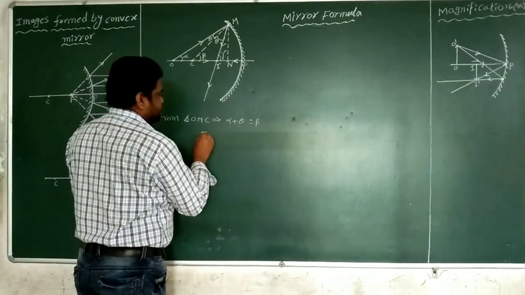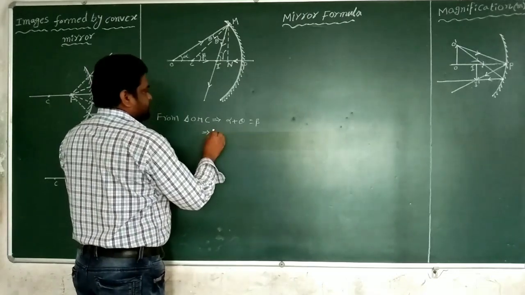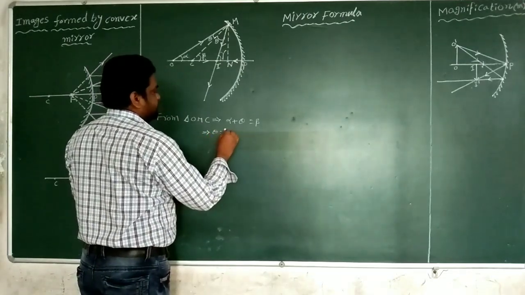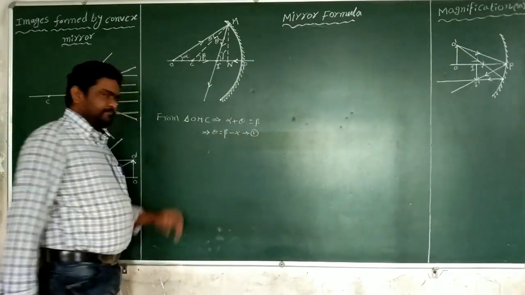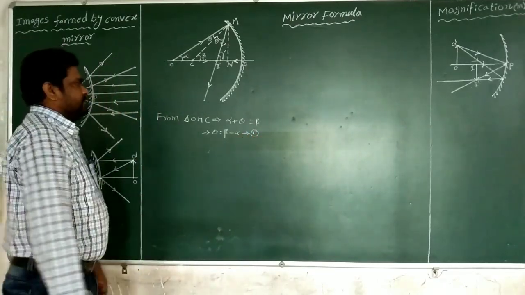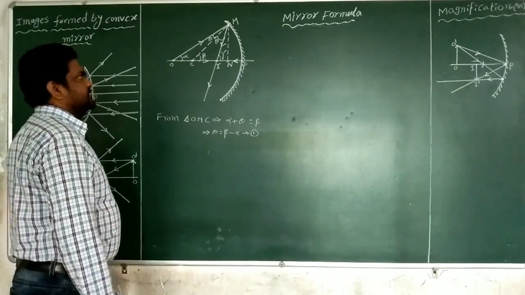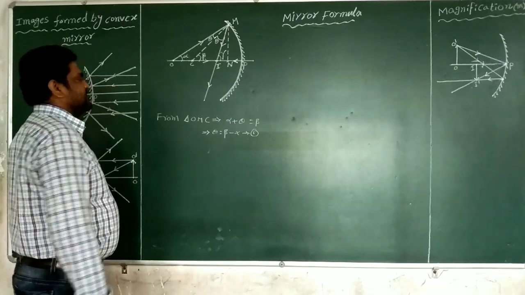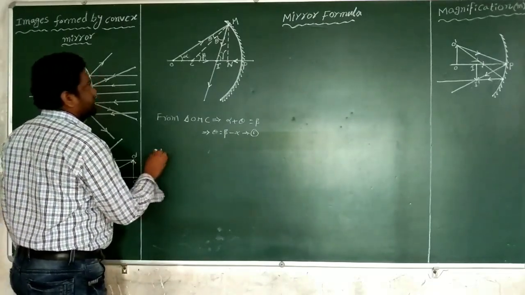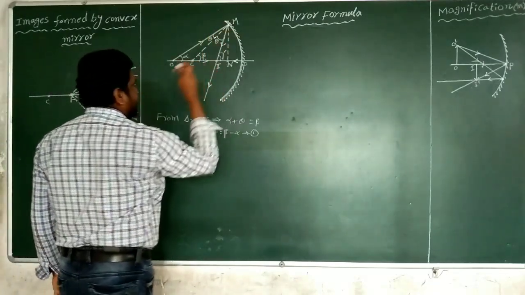From this, theta equals beta minus alpha. This is equation number 1. After that, from this triangle, what is the triangle? From triangle OMI.